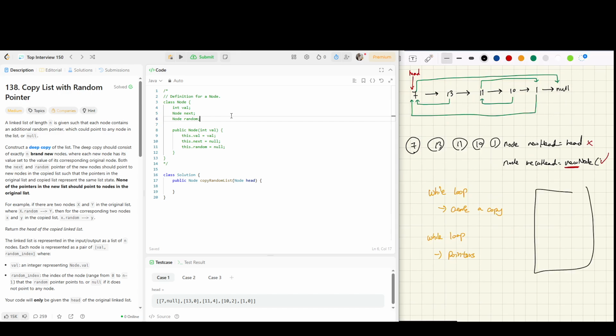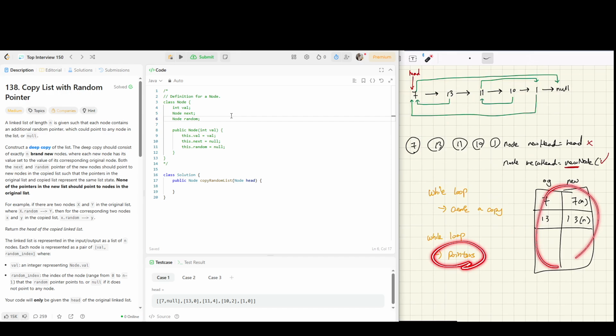So we need to create a hash map. On the left side we have the original node, and on the right side we have the new node. So we have 7 here, and then there's a 7 here, this is new. I just wrote down n for new. And then we'd have 13, and then 13 new. We can use the hash map to refer to newly created nodes and then assign pointers. So that's the basic logic.